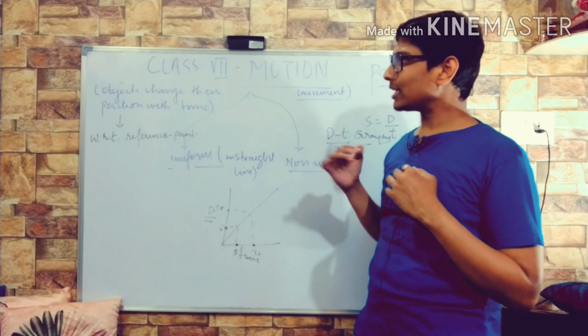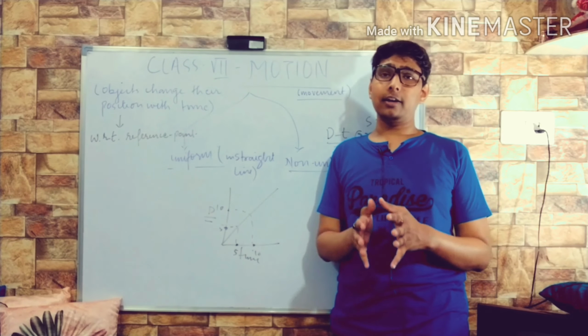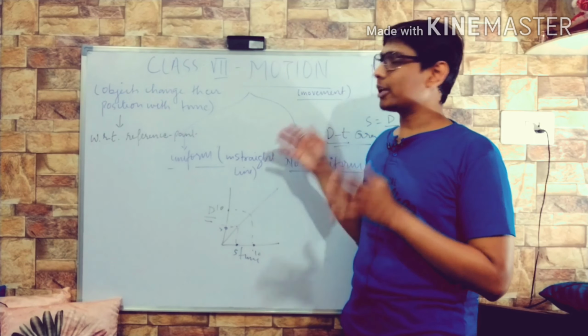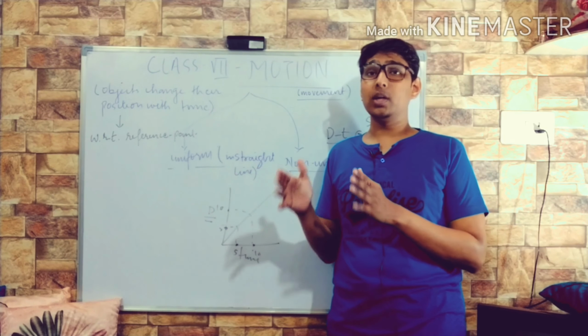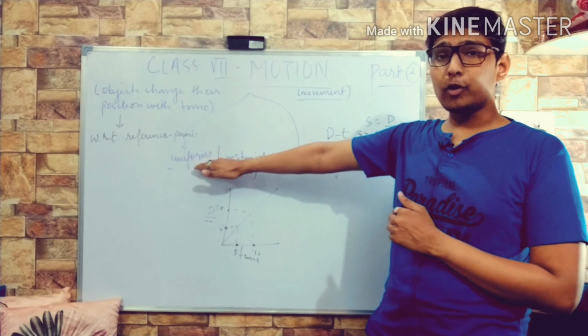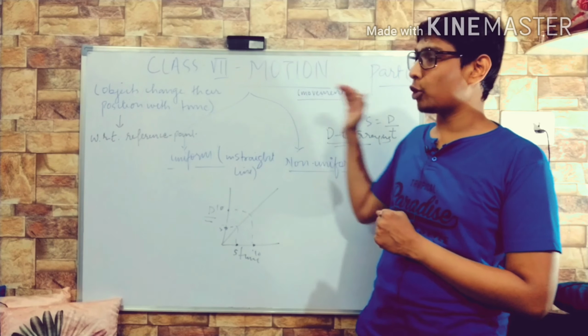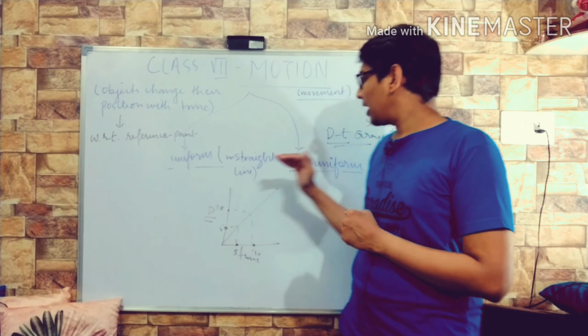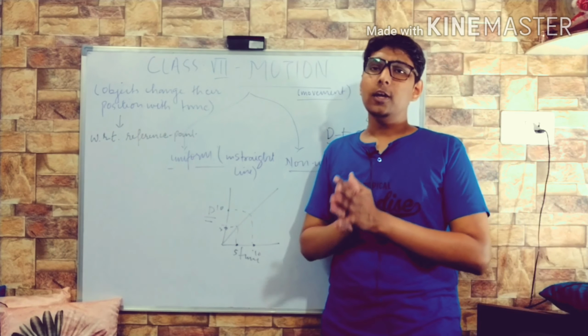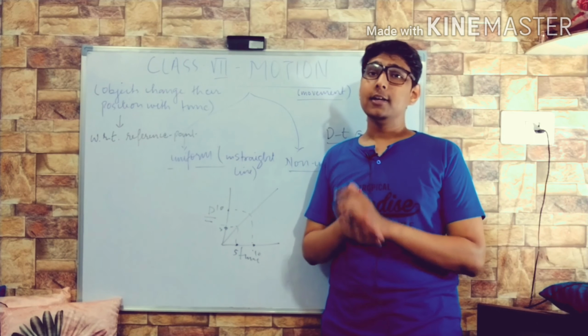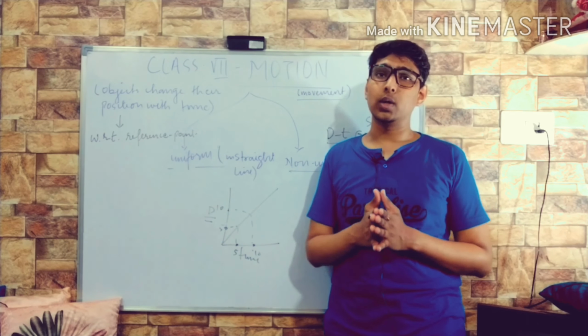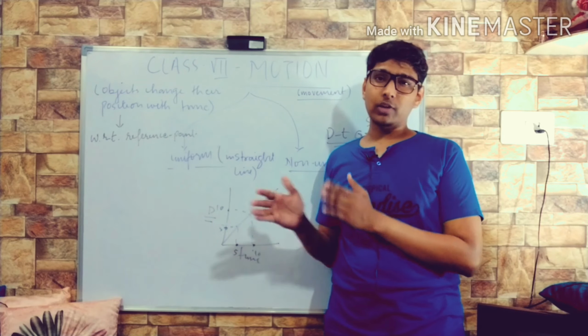Okay. So uniform motion: when any object travels equal distance in equal interval of time, we call it uniform motion. It occurs in a straight line, and the distance-time graph form is also a straight line. In non-uniform, it is not so. The movement might be in a straight line, but the distance traveled is not equal. Means in equal interval of time, the distance traveled is not equal.